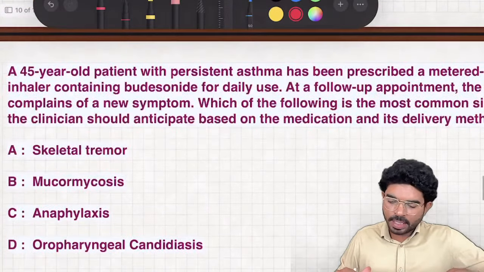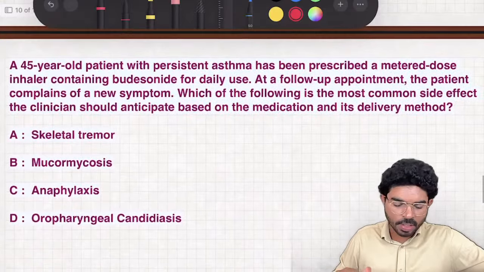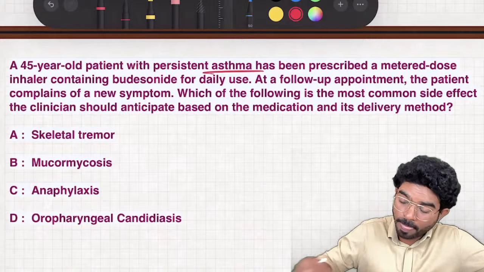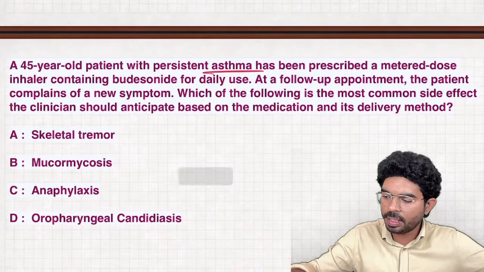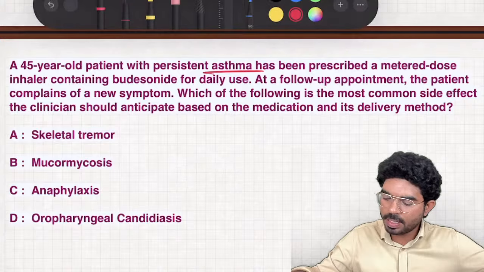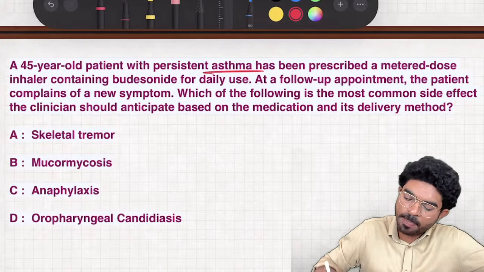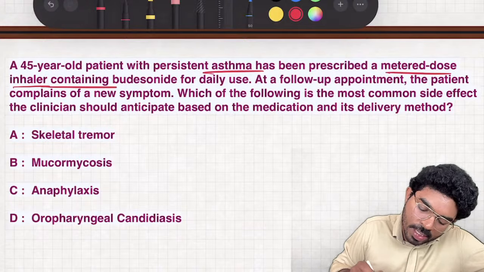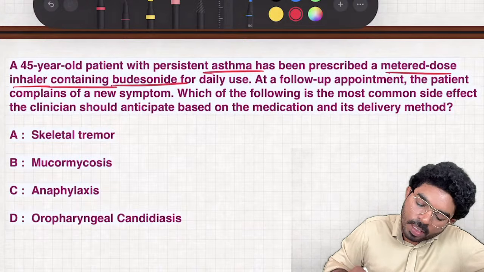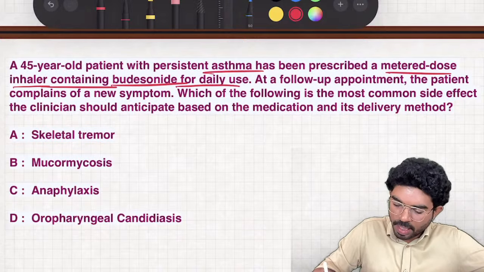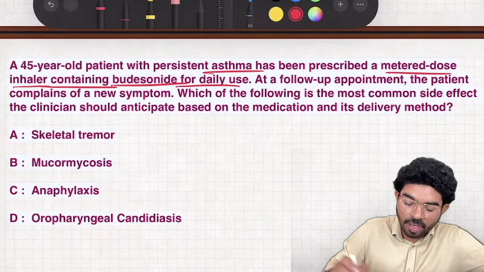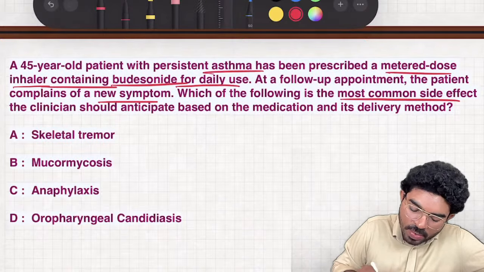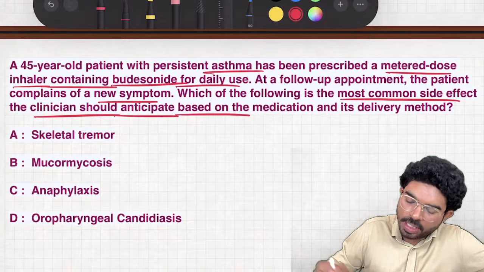Then coming to the next question. A 45-year-old patient with persistent asthma has been prescribed a metered dose inhaler containing budesonide for daily use. At a follow-up appointment, the patient complains of a new symptom which has developed. Which of the following is the most common side effect associated with this particular medication?